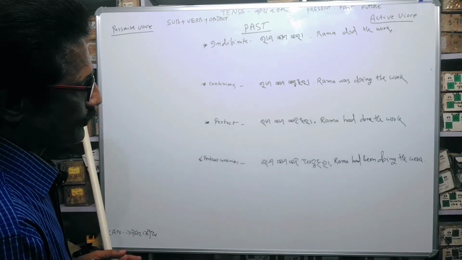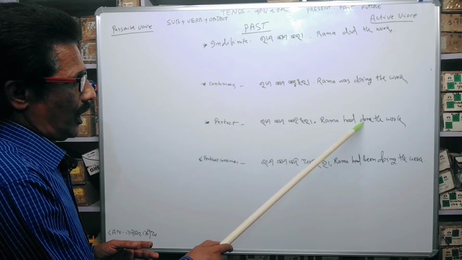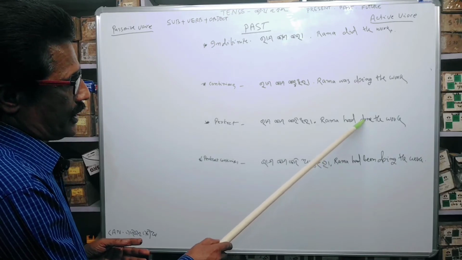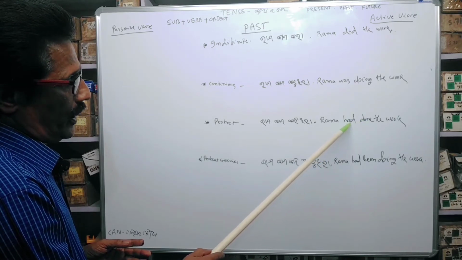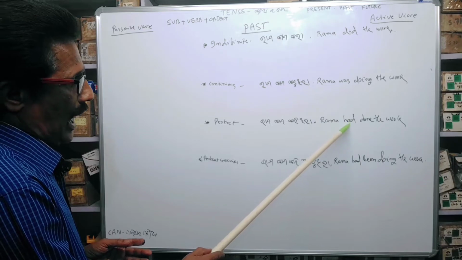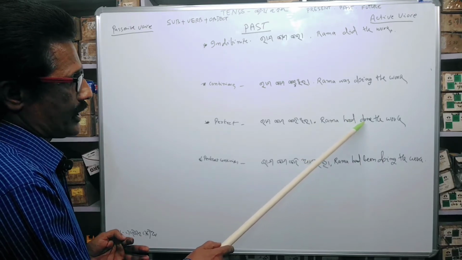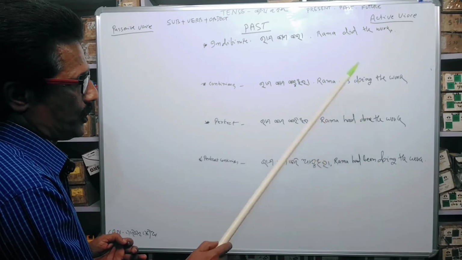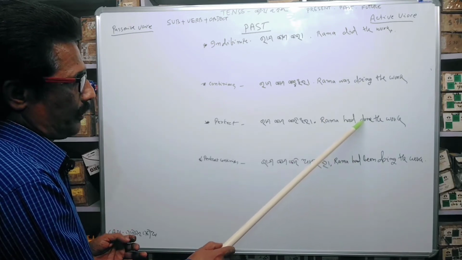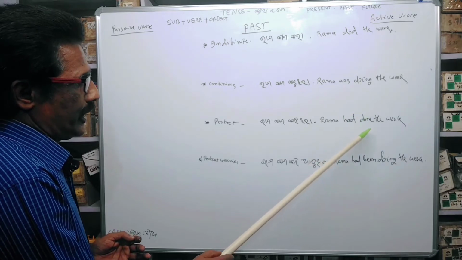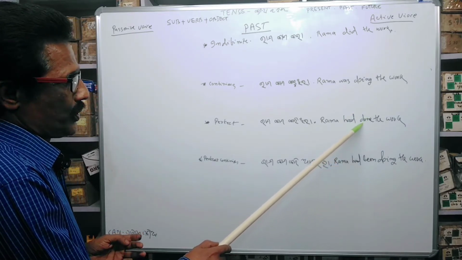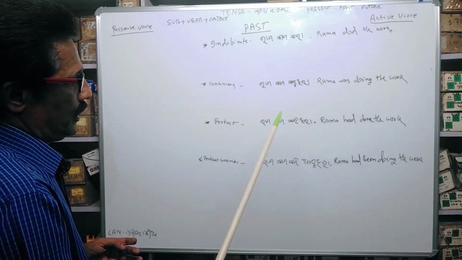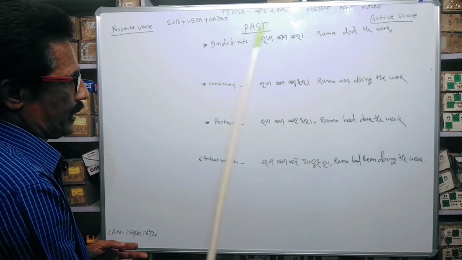Done. When we are going to use has or had, we have to change the verb. In the third form of verb we have to use. Third form verb means do, did, done. Here we used done. Rama had done the work.